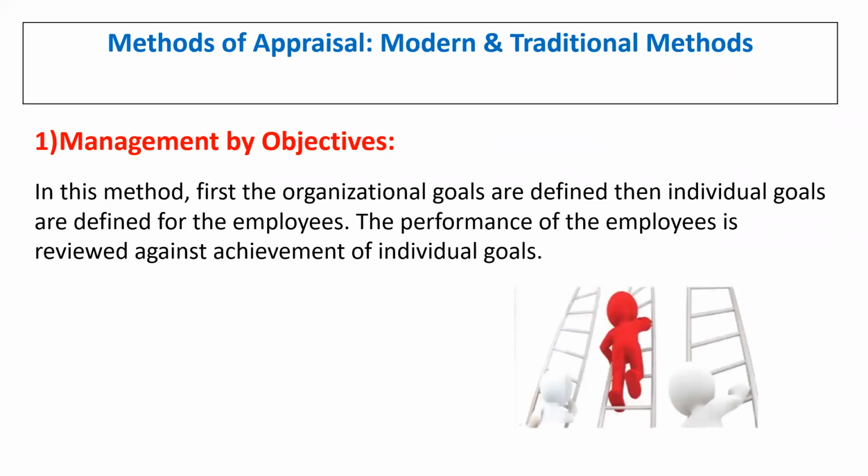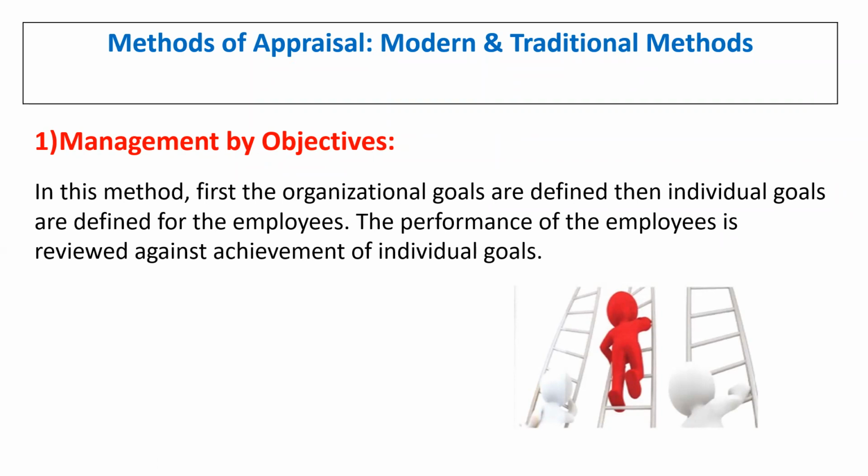First, we need to understand one by one what exactly management by objective is. In this method of performance appraisal, the organization first needs to define its goals, and after that, define individual goals.